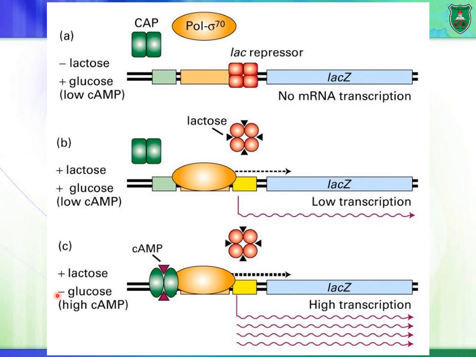Now, if there is no glucose and there is lactose, the repressor is now free of the operator. It doesn't bind to the operator. At the same time, CAP is bound to cyclic AMP because adenylyl cyclase is not inhibited. There's no glucose, adenylyl cyclase is active. It produces cyclic AMP. Cyclic AMP binds to CAP. CAP can bind to the DNA upstream of the promoter region, and it can induce the RNA polymerase to transcribe the lac operon, producing a lot of messenger RNA, and transcription is really very high, very efficient.